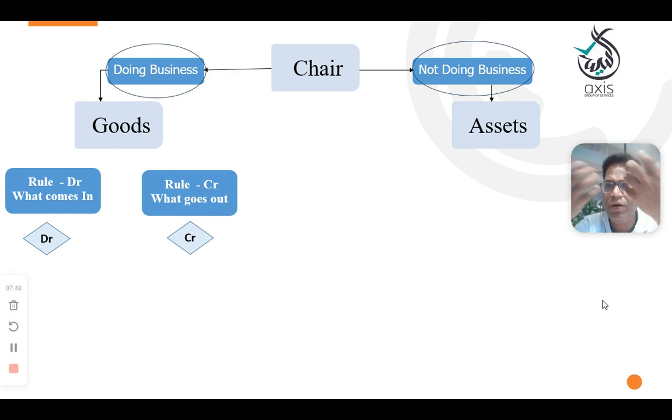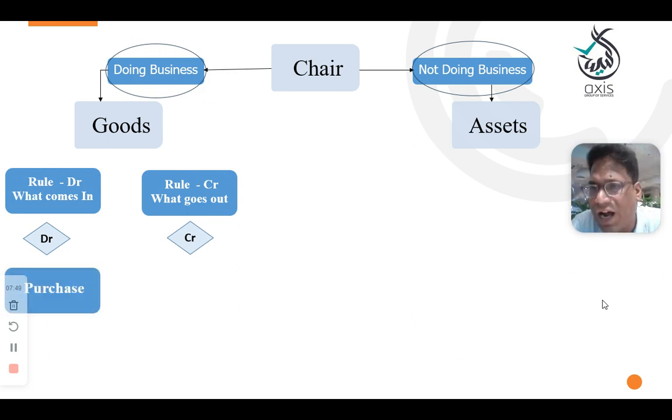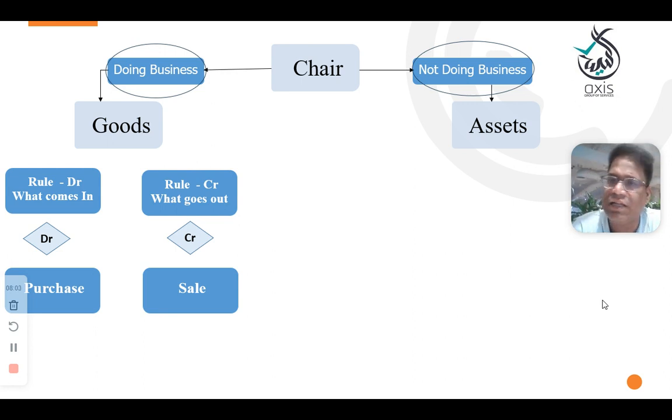Your goods will come into the business and goods will go out of the business. In that case, what comes in, debit. Here goods are coming in, you need to debit and record this as purchase. Goods come into the business when you purchase, or otherwise when the customer returns what we already sold. In these two cases, goods will come into the business. In scenario one, when you purchase the goods. In scenario two, when the customer returns the goods.